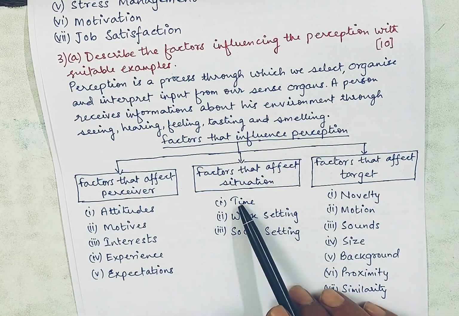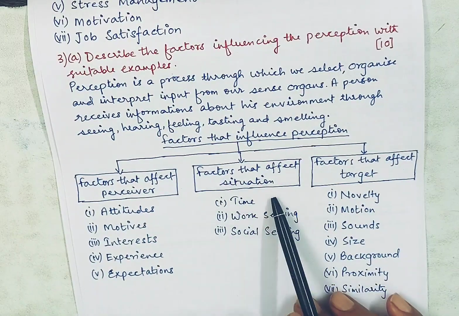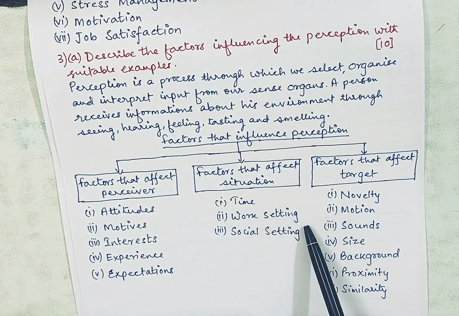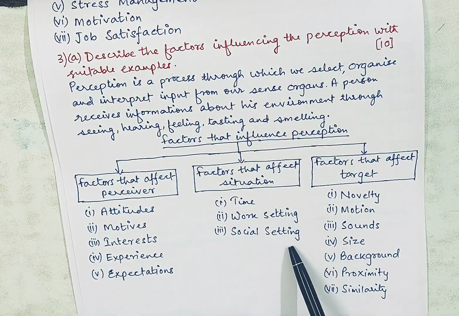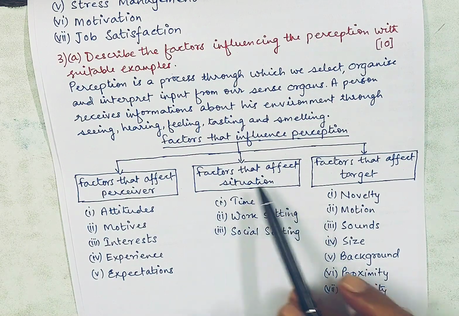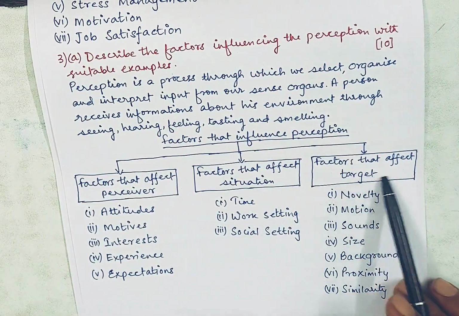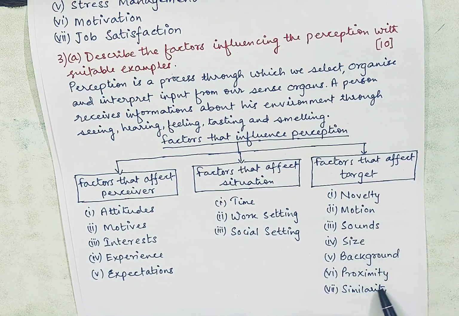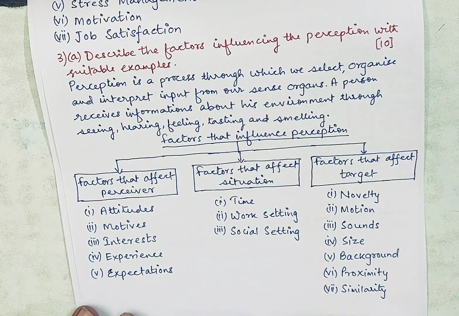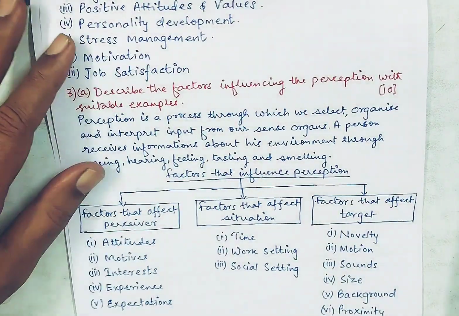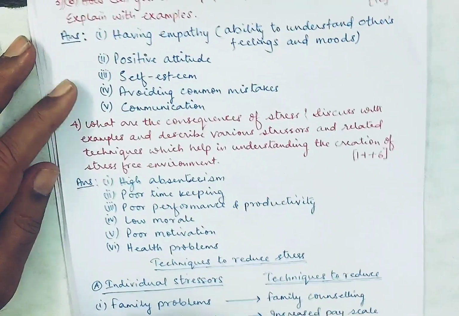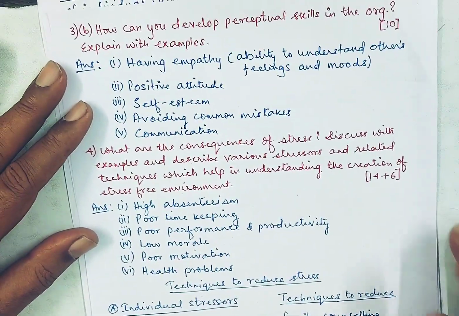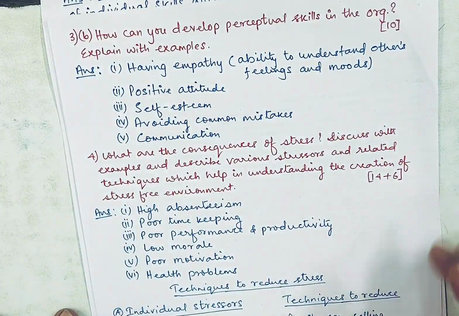Now, factors that affect the situation are time, work setting, and social setting. Again, you have to write a few lines about this. And then factors that affect the target: they are novelty, motion, sound, size, background, proximity, and similarity. So in this way you can explain this answer of 10 marks. Okay, fine. Let's move on to question number 3, part B.